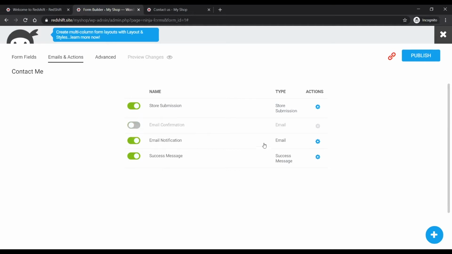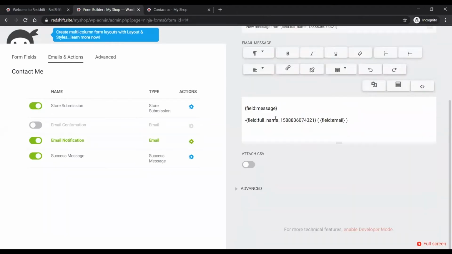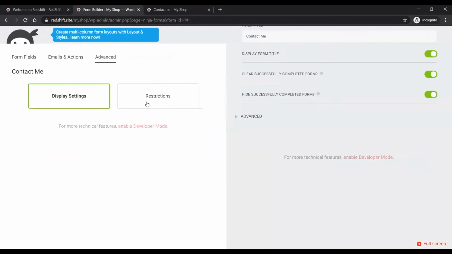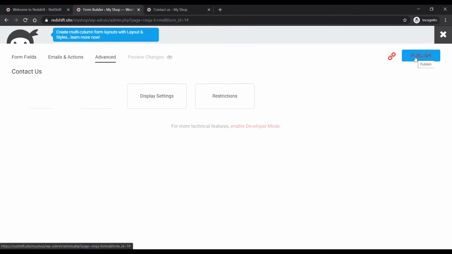So I think the email confirmation is a bit of overkill. And this notification that's coming to me, if I wanted to edit that, I click on this little cog icon, and there I can see where to edit it, the to email, the reply to, etc., all the information that's going to be in the email. The advanced also allows you to do things like your display settings. You know, do you want to show your title, clear the form, etc. And I prefer contact us. All right, so when you're happy with that, you click on done and you click on publish.